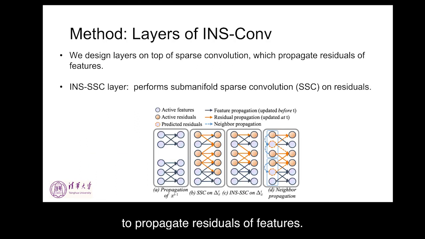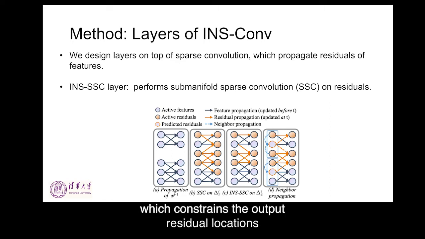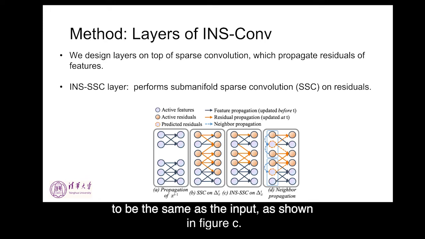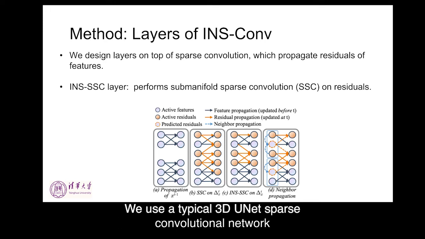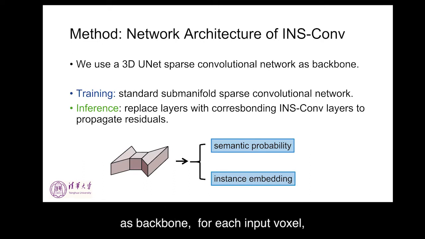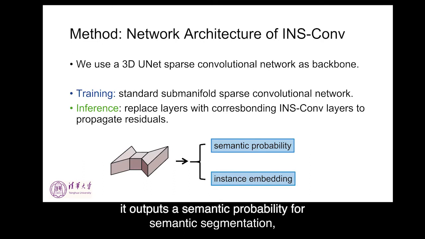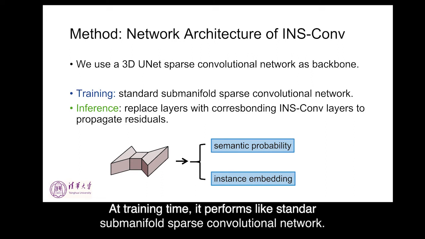We design layers on top of sparse convolution to propagate residuals of features. The INS-SSC layers perform submanifold sparse convolution on residuals, which constrains the output residual locations to be the same as the input, as shown in Figure C. More layers are described in our paper. We use a typical 3D U-Net sparse convolutional network as backbone. For each input voxel, it outputs a semantic probability for semantic segmentation and an instance embedding for instance segmentation.